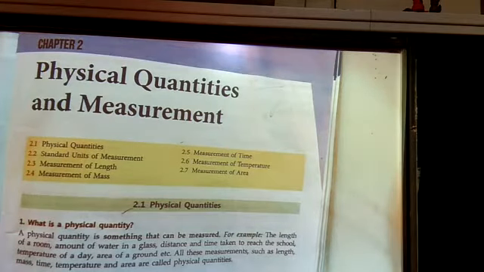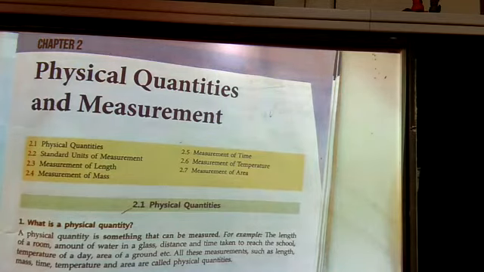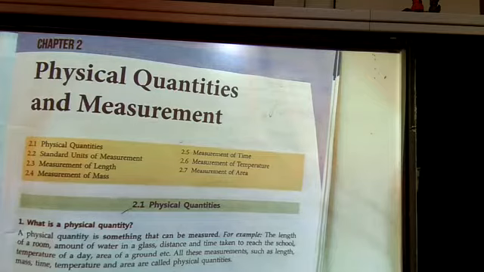For example, the length of a room, amount of water in a glass, distance and time taken to reach the school, temperature of a day, area of a ground, etc. All these measurements such as length, mass, time, temperature and area are called physical quantities. So you come across physical quantities in daily life.